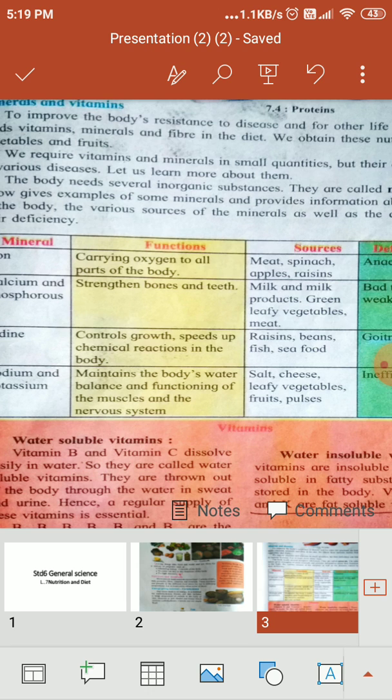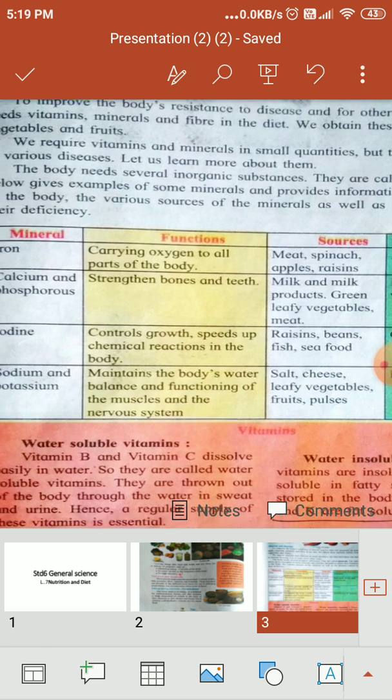Now what is the function of iron? Carrying oxygen to all parts of the body. Sources from where we get it are meat, spinach, apples and raisins. Deficiency of iron causes anemia. Calcium and phosphorus strengthen bones and teeth, and sources are milk and milk products, green leafy vegetables and meat. Deficiency of calcium and phosphorus causes bad teeth, brittle and weak bones.